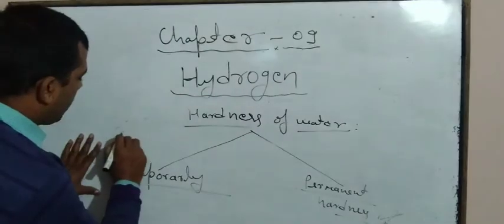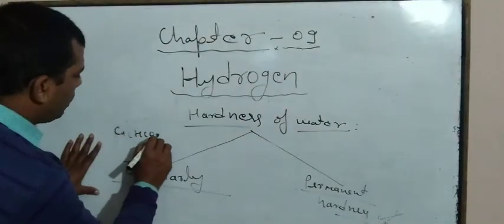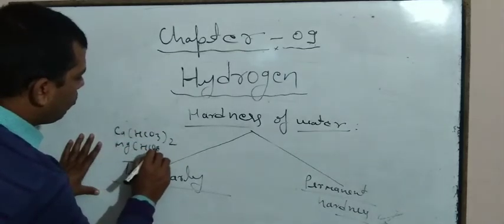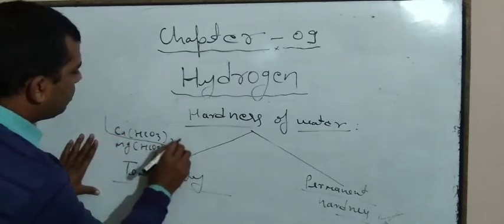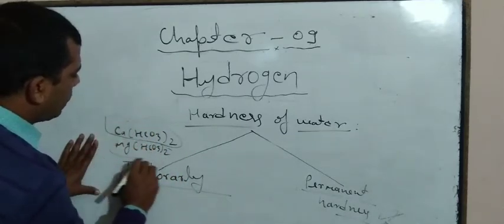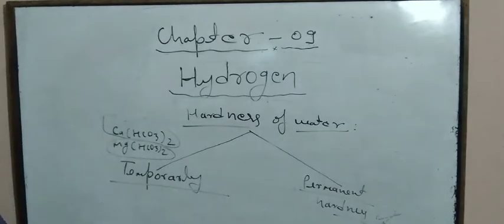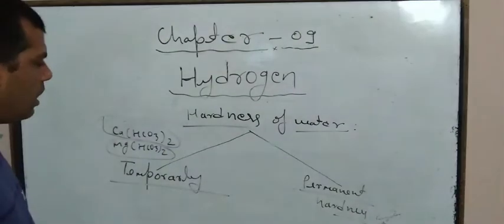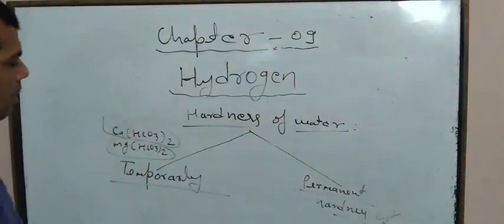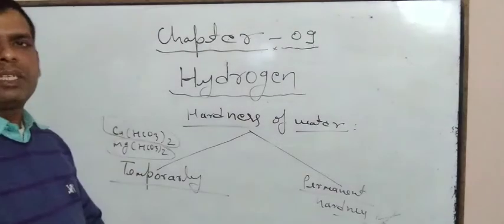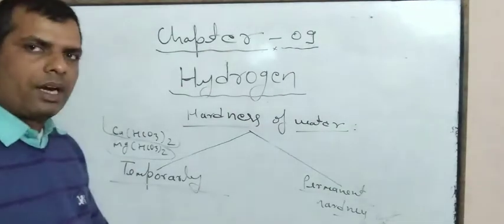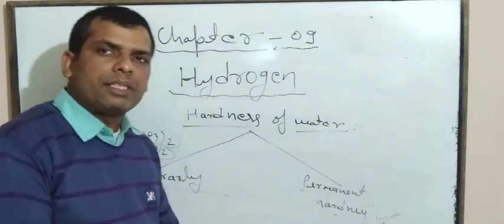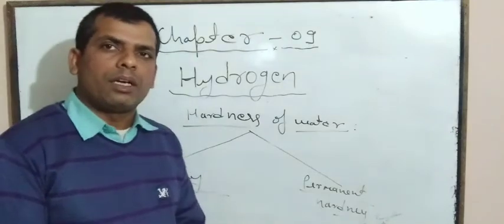So if calcium bicarbonate, Ca(HCO3)2, and magnesium bicarbonate, Mg(HCO3)2, are present, such hardness is known as temporary hardness. If chlorides and sulfates of calcium and magnesium are present, then that is known as permanent hardness.